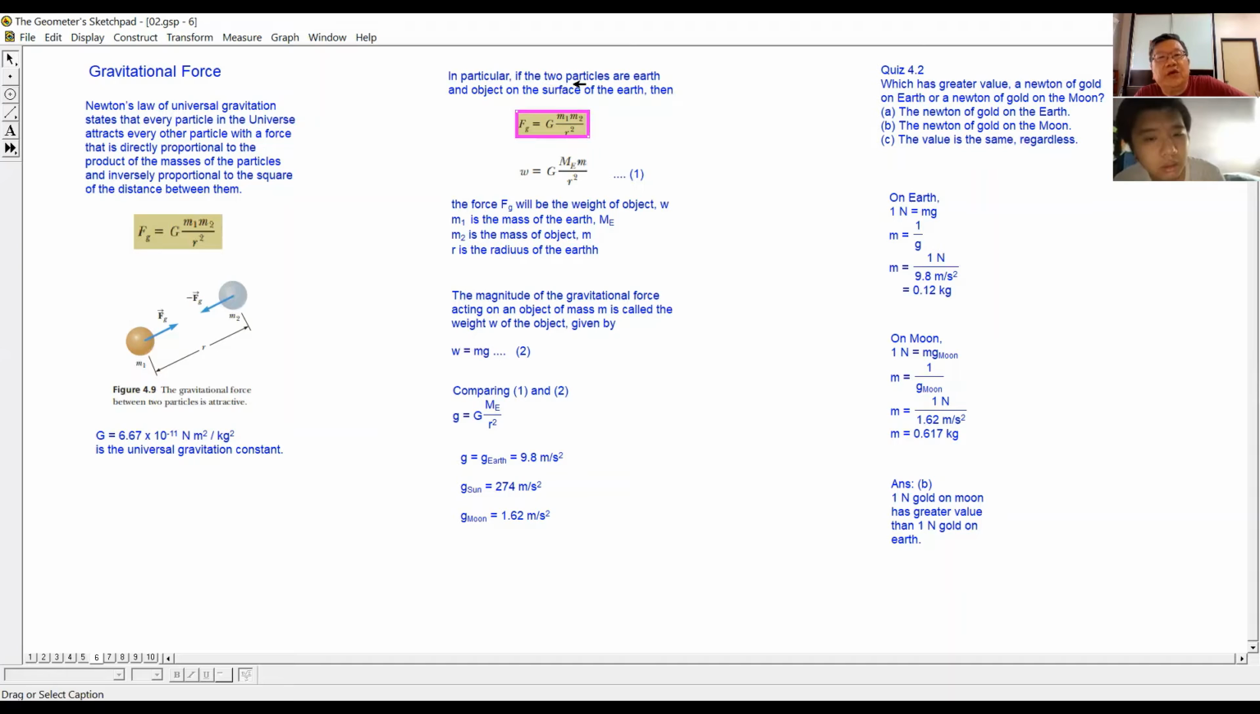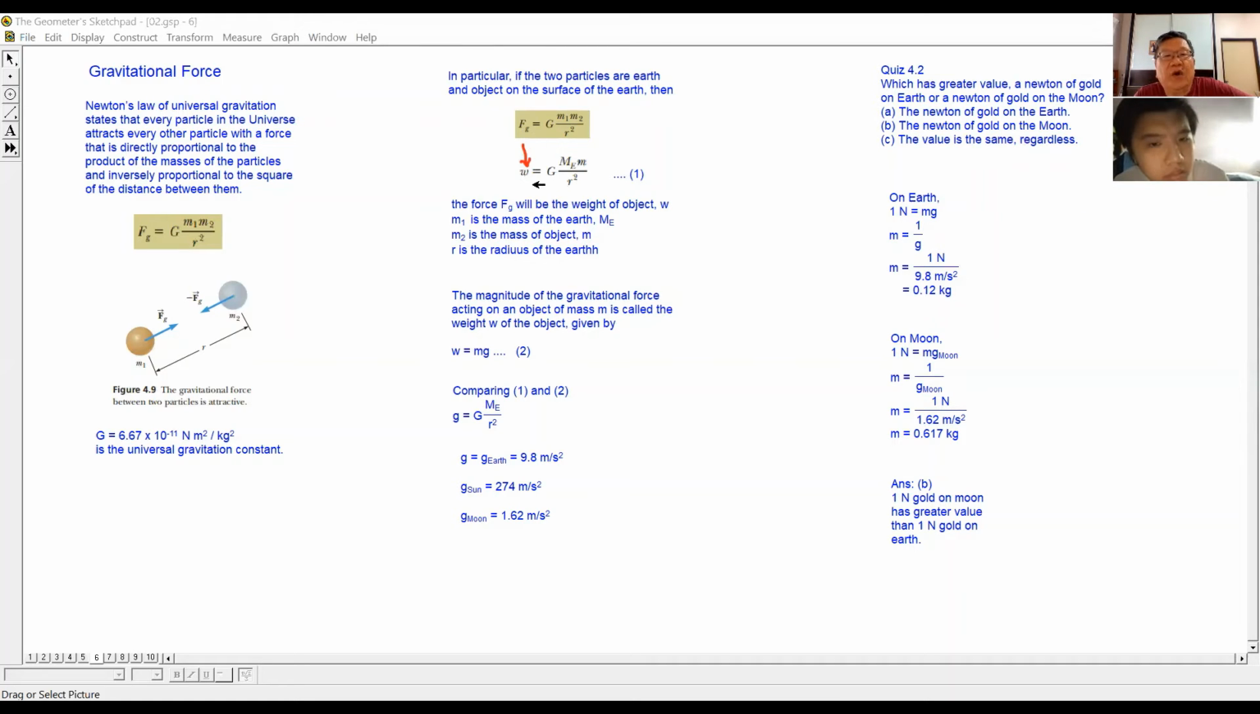In particular, if the two particles are Earth and an object on the surface of the Earth, then what will the force be? The force will be the weight of the object. The weight, that means the attraction by the Earth's gravitation on the object. So the force will actually be the weight. The weight is actually the force of attraction between the object and the Earth. Okay.